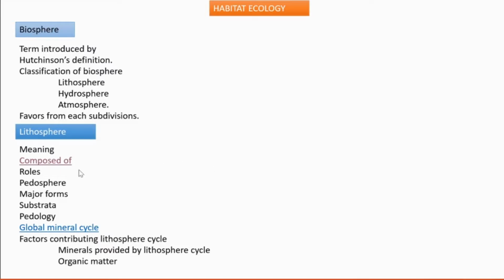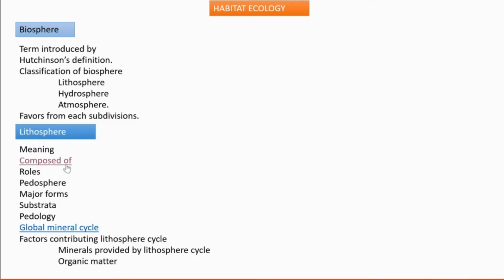Then, which is the important role played by the lithosphere? What is the importance of lithosphere? Because it gives all the mineral metabolites for the life forms of earth. It gives what? Minerals. All minerals are contributed by lithosphere. It forms the soil, so, pedosphere. What is pedosphere? The soil component of lithosphere is called pedosphere.